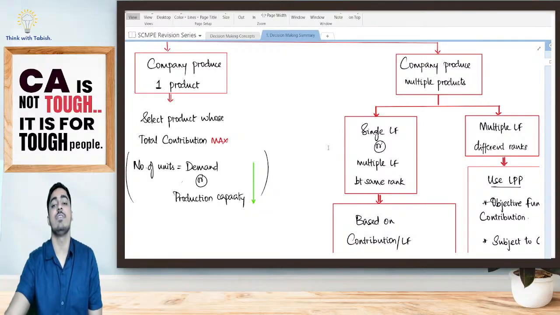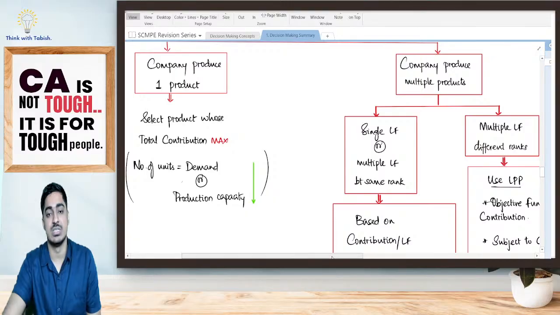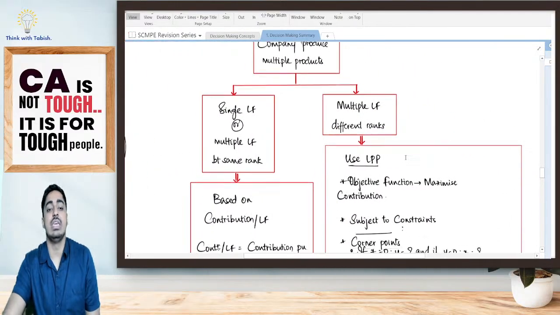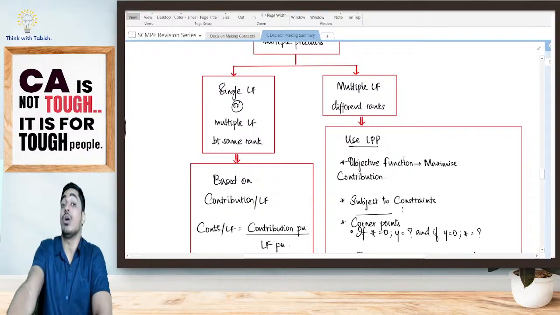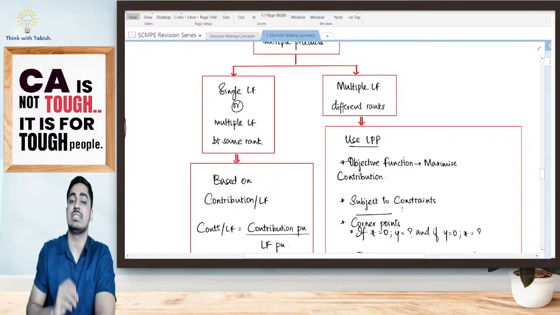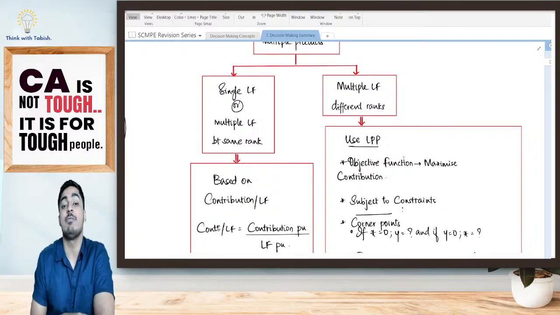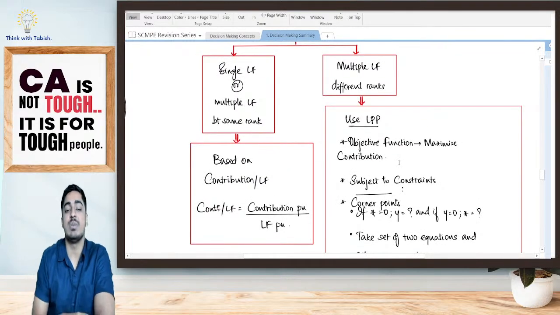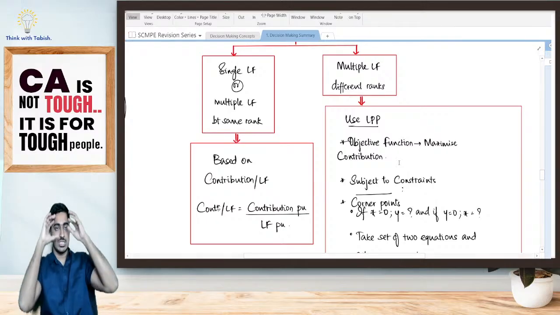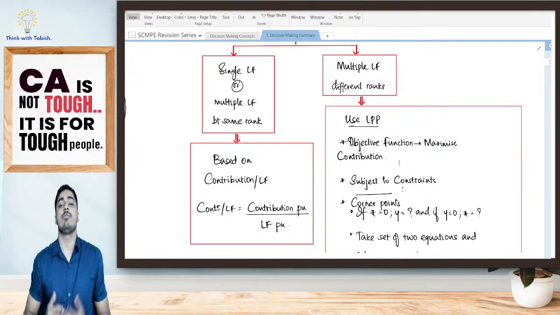Is it clear? If we are selling multiple products, we again say, either we have a single limiting factor, or else multiple limiting factors but the rank is the same, or else we have multiple limiting factors and the rank is also different. If the rank is the same, take your decision based on contribution per limiting factor. Contribution per limiting factor is contribution per unit divided by your limiting factor per unit.